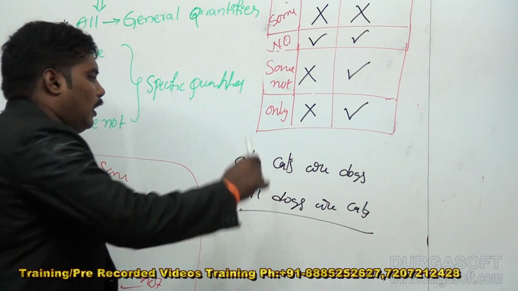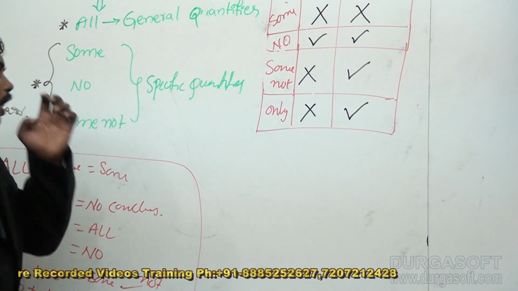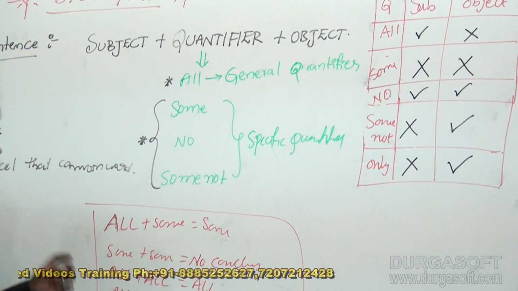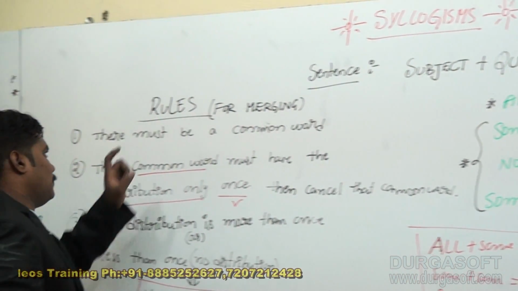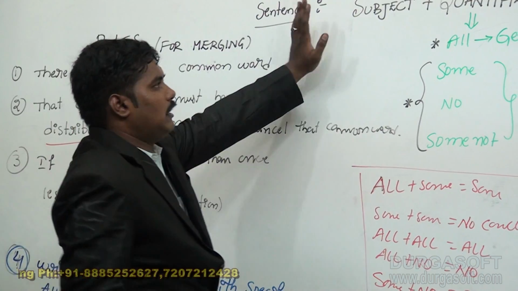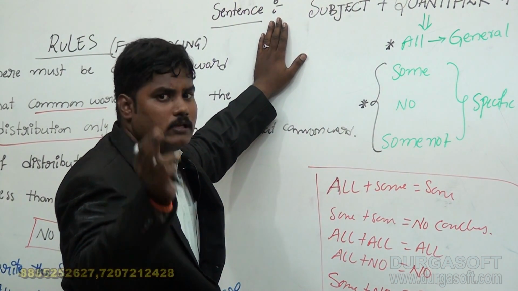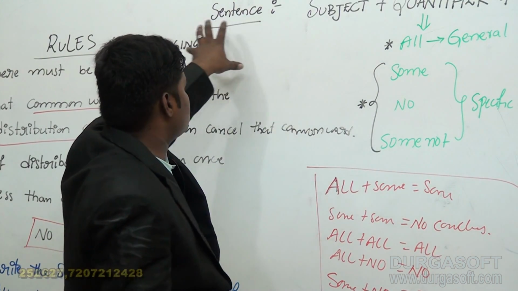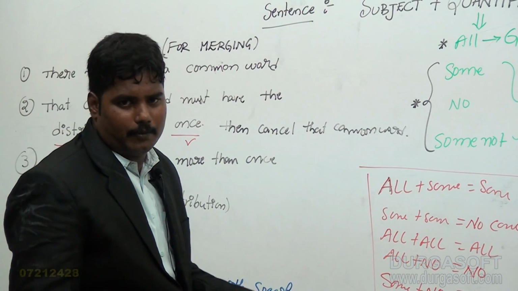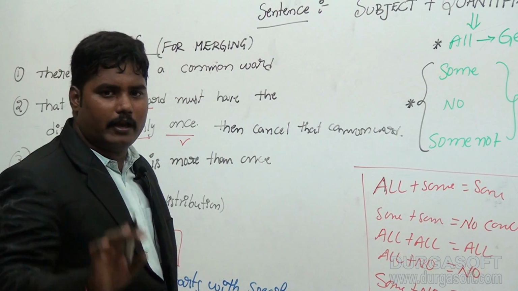Okay, that means some not and only has the same format, that is subject have no distribution and object have the distribution. Based upon this distribution table, we can match the questions as per the rules for merging. Here in this topic, syllogisms can be done in two ways, using Venn diagrams and using the rules of syllogisms. By using these rules and the distribution table, with the tick process and cross mark process, you can get the answer very easily.